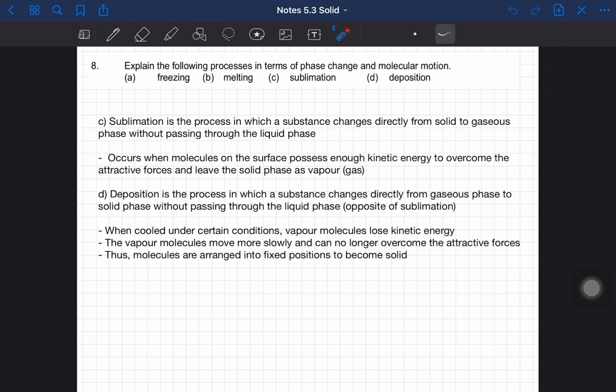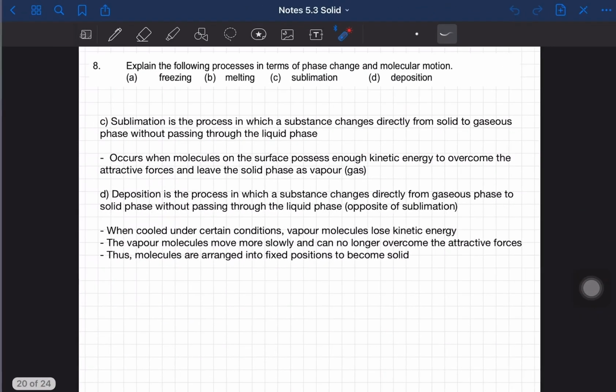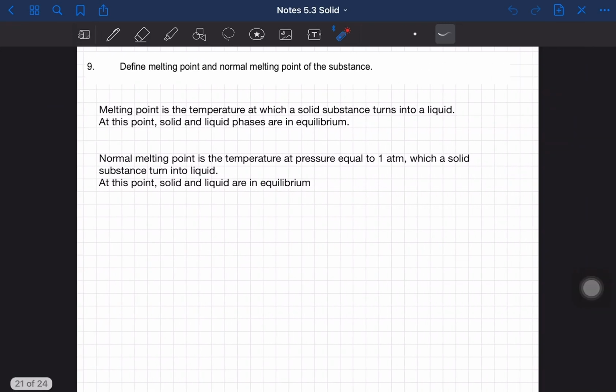Alright, now we are looking into question number 9. This asks us to define melting point and also normal melting point. Basically we did not learn this question in our syllabus. We learned boiling point, but actually the definition is more or less the same. We just change the phase change.